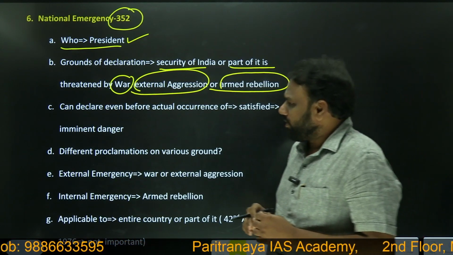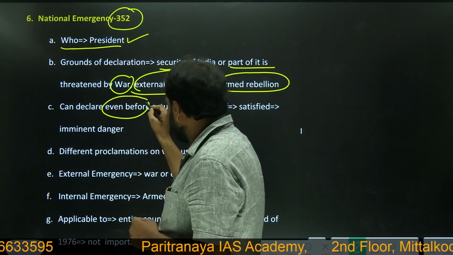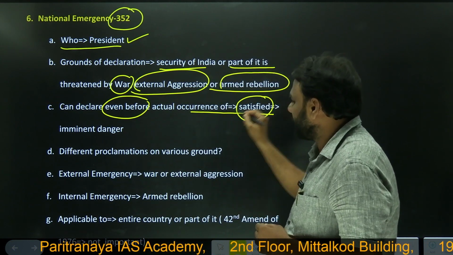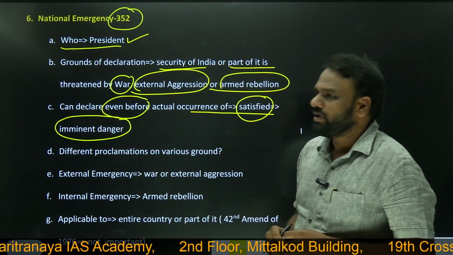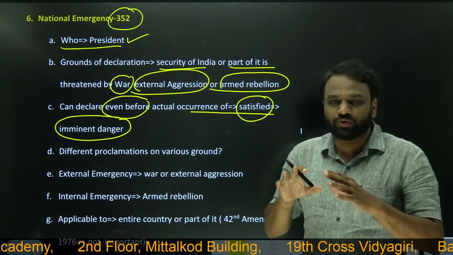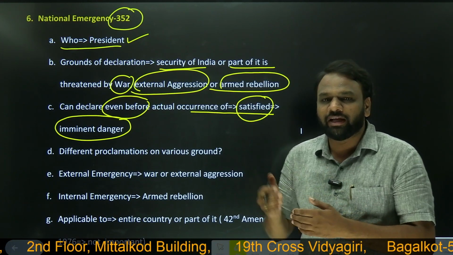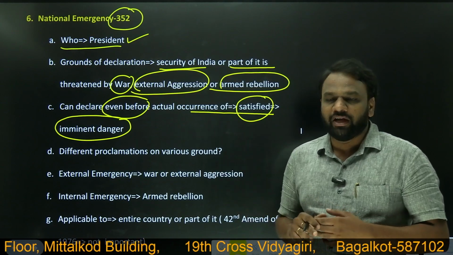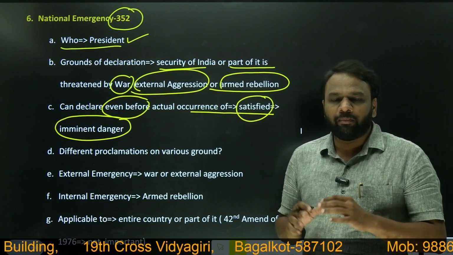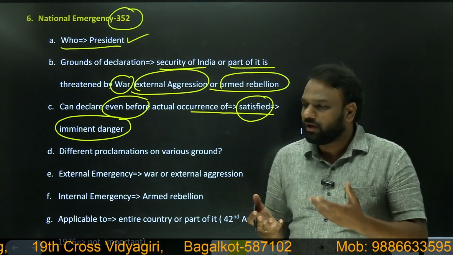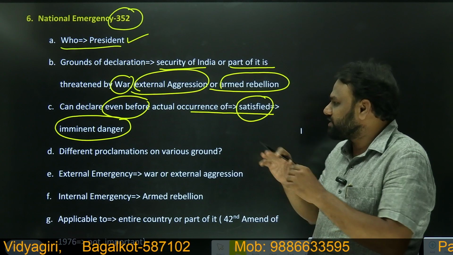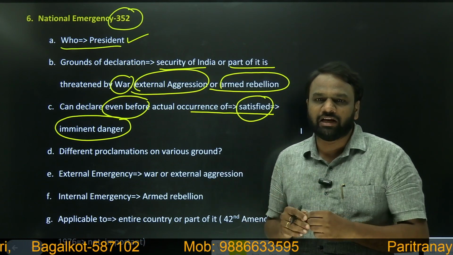The President can declare national emergency even before the actual occurrence of these things, if he is satisfied that an imminent danger exists. So what does it mean? War is not taking place, but through some secret information, the President gets to know that in the upcoming days there will be a war with Pakistan. In such a scenario also he can declare national emergency. Similarly, China is not attacking India, but the President gets to know through secret information that in the immediate future China is going to attack India, an external aggression. When the President is satisfied with such information also, he can declare national emergency.